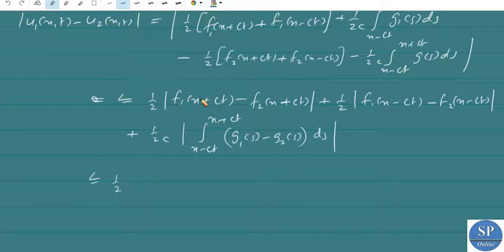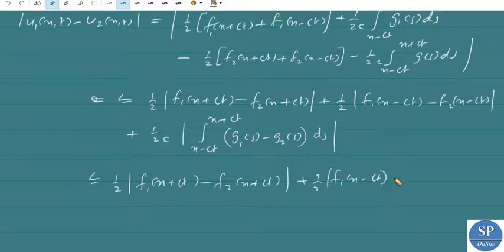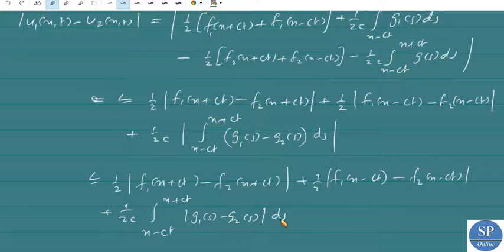Actually we can write like this: |f1(x+ct) − f2(x+ct)|/2 + |f1(x−ct) − f2(x−ct)|/2 + 1/(2c) ∫ from x−ct to x+ct |g1(s) − g2(s)| ds.